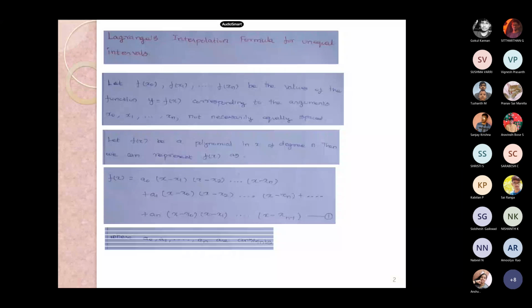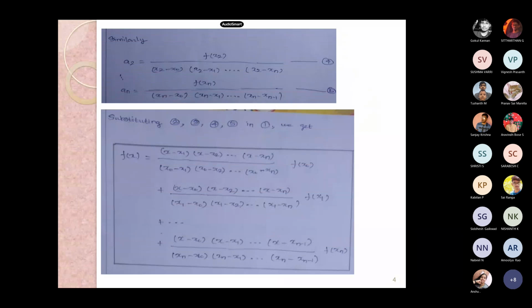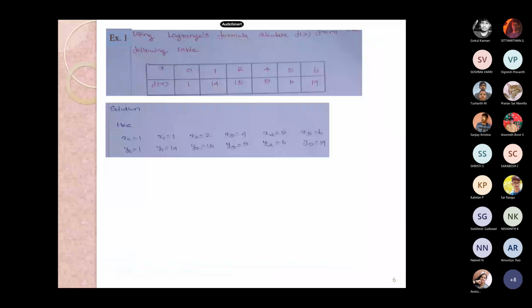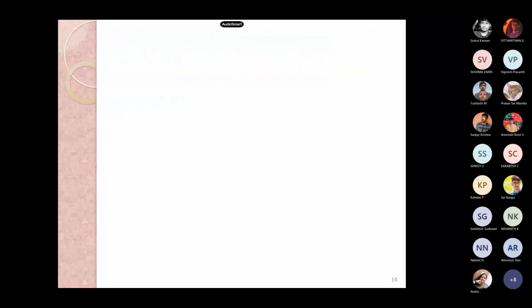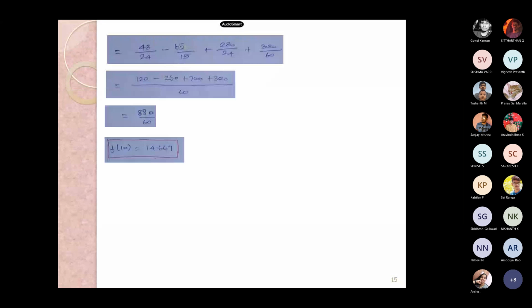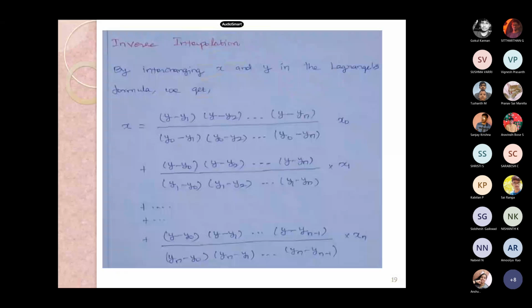This is what we discussed in the classes before unit 4, and we even solved these problems: exercise number 1, exercise number 2, and even exercise number 3. I think during the 17th class we solved exercise number 3, and we stopped with inverse interpolation. Once inverse interpolation is over, we will touch the equal interval interpolation with Newton's. We'll complete the inverse interpolation first.